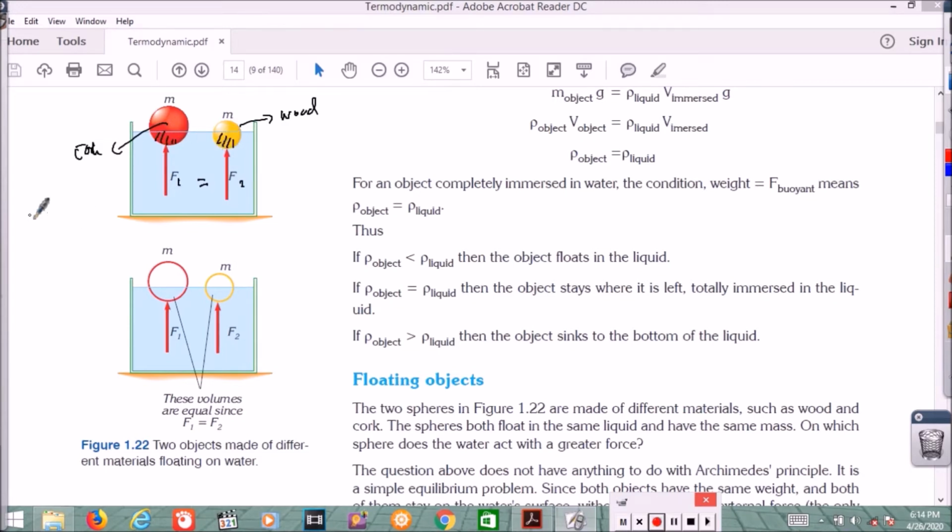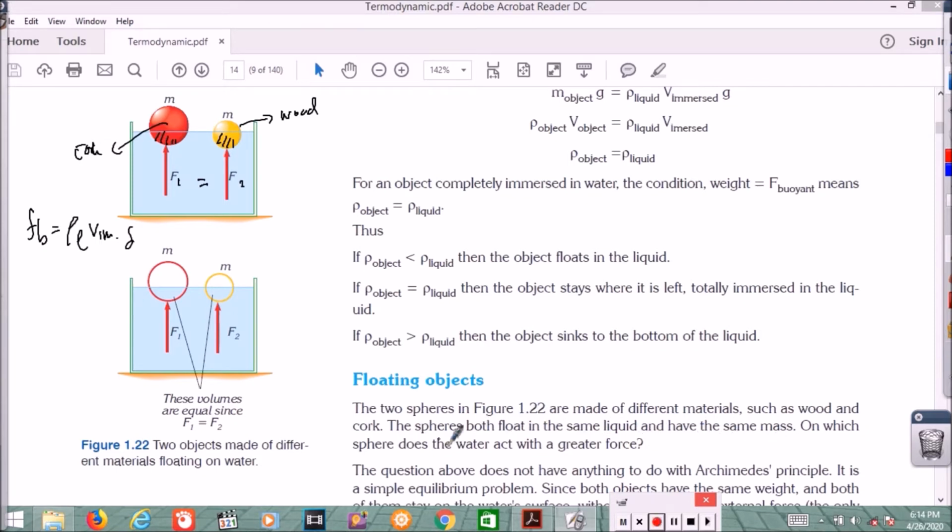Buoyant force Fb equals the density of the liquid times the volume immersed times g. There is no density of the object, but the density of the liquid. If the volume immersed is the same, the buoyant force is the same. Now we can answer here: both spheres float in the same liquid with the same mass.